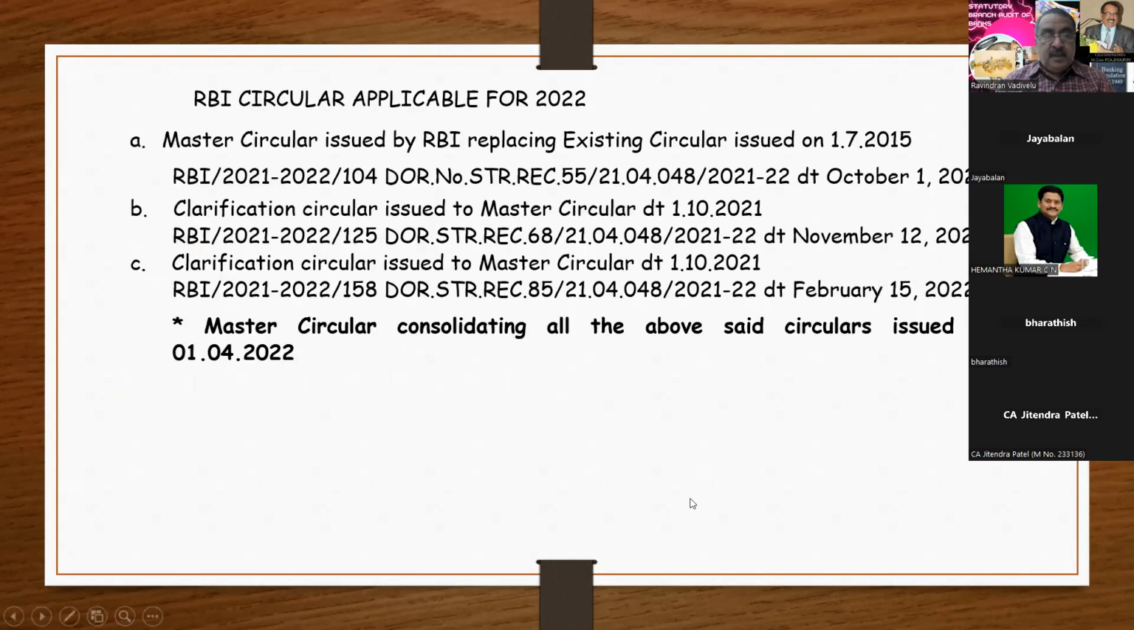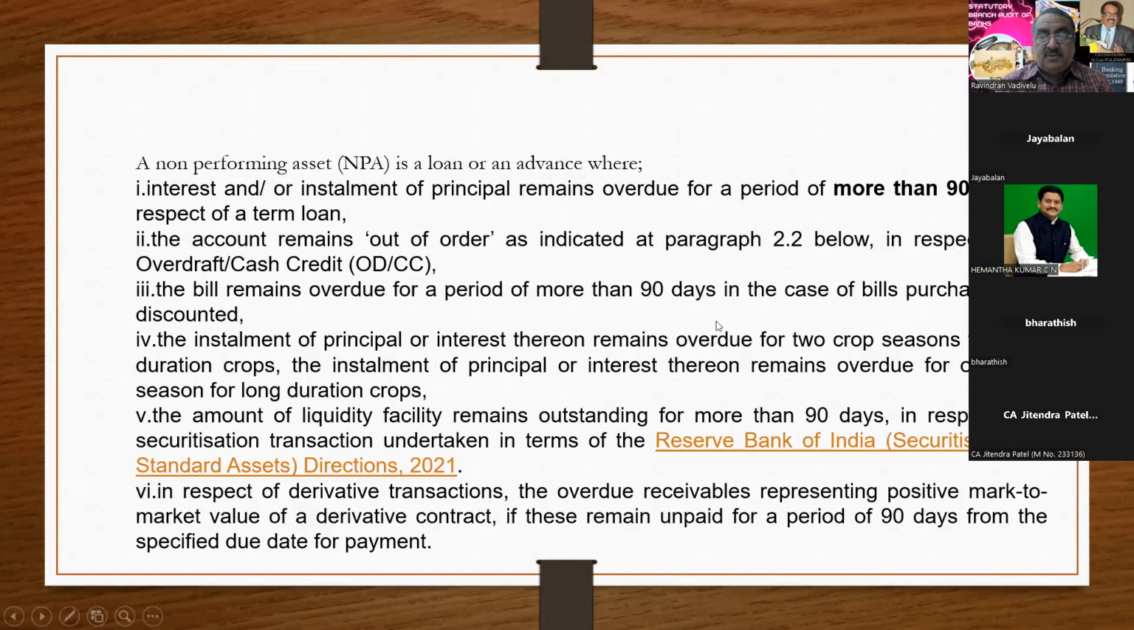Next one is the four circulars that I already mentioned. Here you have to see the word overdue for a period of more than 90 days. For a term loan, they are using the word overdue. For CC, they are using the word out of order. Here they use the words more than 90 days. This more than 90 days is very, very important.